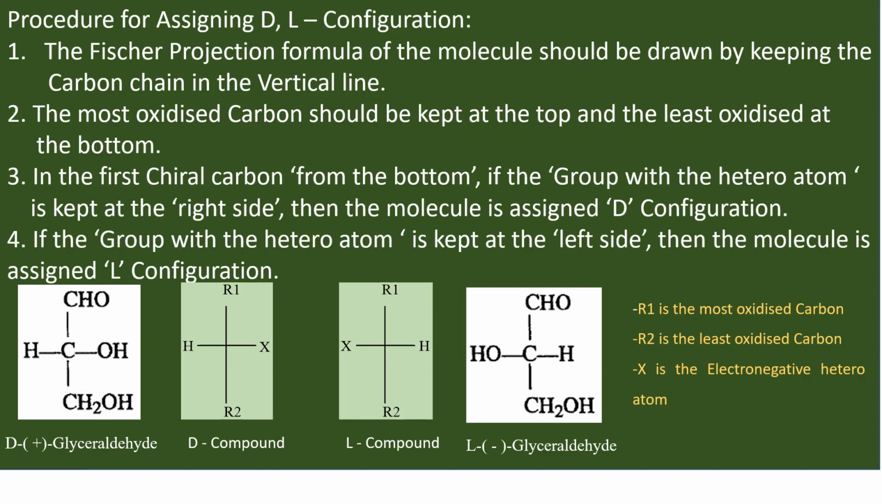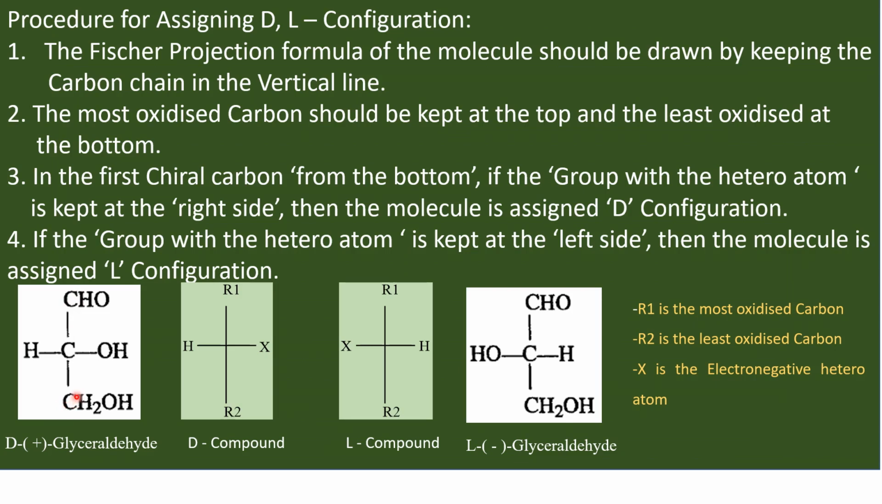The procedure for assigning the DL configuration for molecules. First of all, we have to draw the Fischer projection formula of the molecule. While drawing the Fischer projection formula, we have to take the carbon chain in the vertical line, and the most oxidized carbon should be kept at the top. The least oxidized carbon should be kept at the bottom.